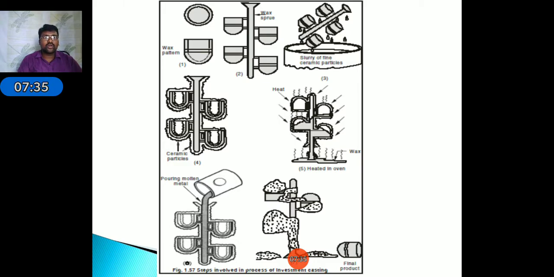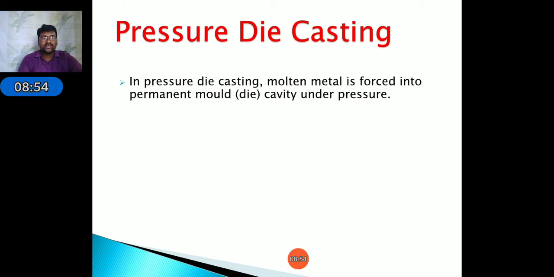After that, it is coated to the required thickness. Then the wax material is removed by heating the pattern, which creates a mold cavity. In that mold cavity, we have to pour the required molten material. After that, by breaking the mold, we get the casting.